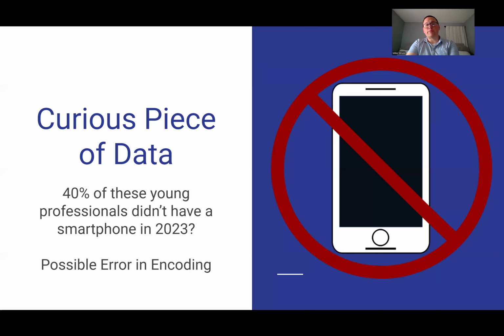I suspect this was a possible error in encoding or a potential response bias, in that the people might not want or might not have admitted to having a smartphone, or didn't want to give over their cell phone number, or potentially these are the people who didn't download the app. So I'd go back to the original data set and take a closer look at what question was asked that led to this piece of data, because I find it curious that 40% of these young professionals wouldn't have a smartphone in 2023.